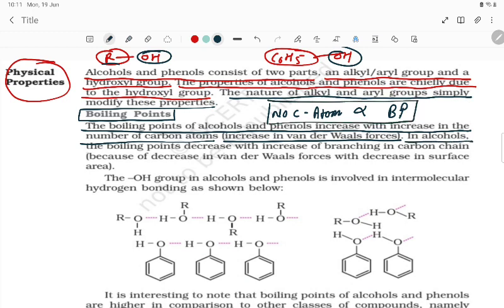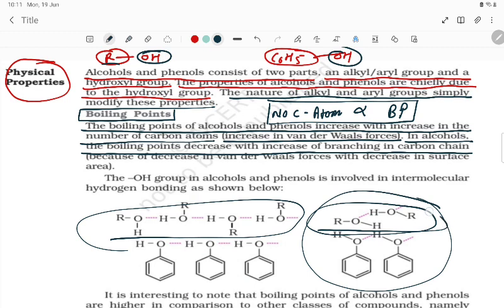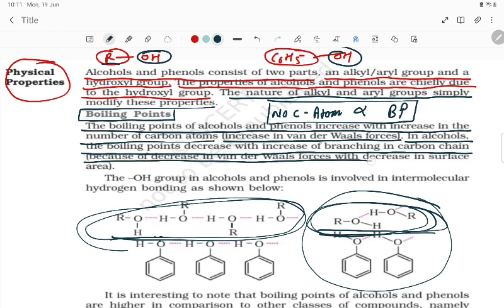In alcohols, the boiling point decreases with increase in branching. So if the branching increases, student, boiling point is going to decrease, like it is having a lower boiling point compared to the straight chain, student. Okay, so here if you see, this one is the branched one and this is the straight chain, so it is having more boiling point than this one, because of the decrease in van der Waals force with the decrease in surface area.